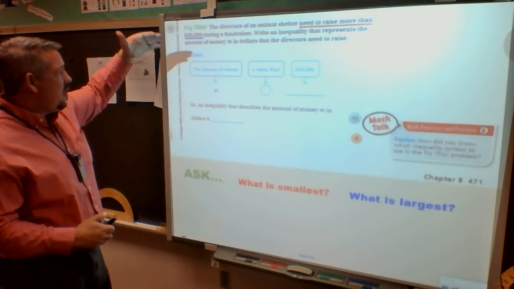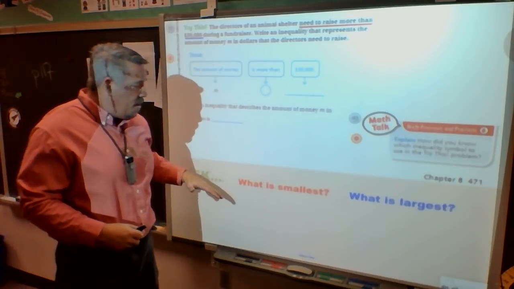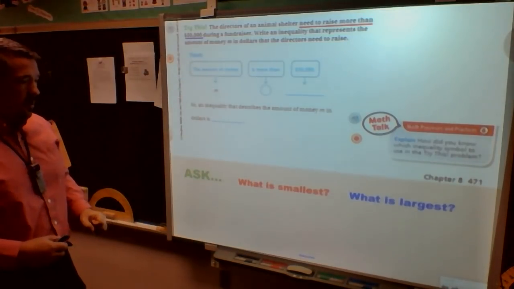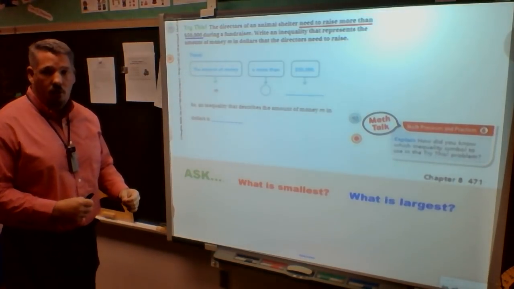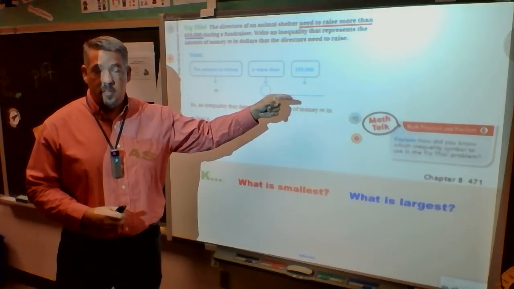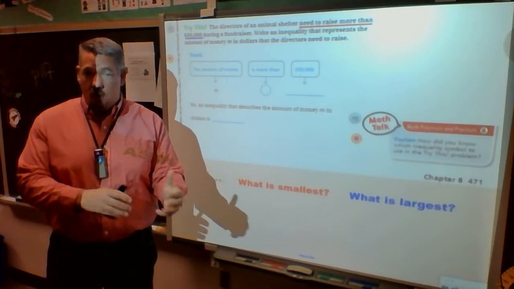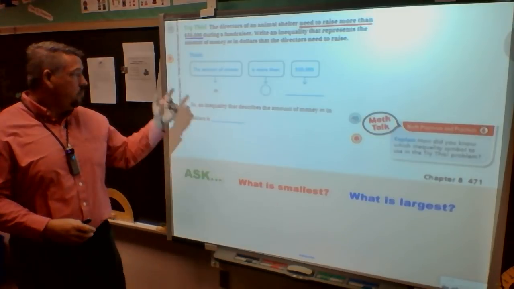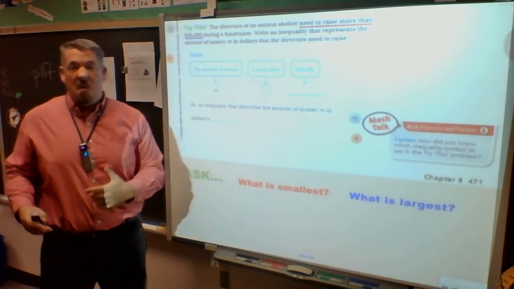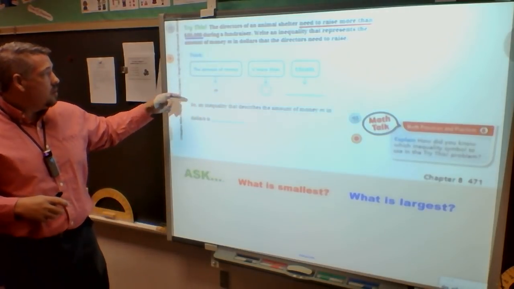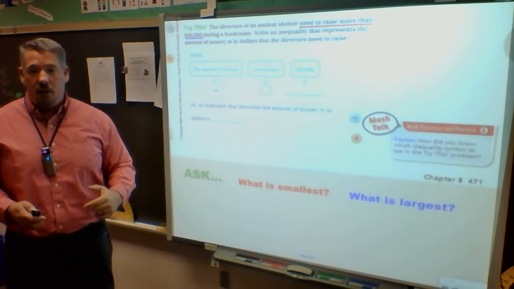$50,000. So I have to think about what it's telling me. I have to ask the questions, what has to be smallest and what has to be largest? Well, the smallest that I can go is the $50,000. I must raise at least $50,000 plus 1. So 50,001 could be an answer. 50 million would make some very happy directors and dogs and animals, but it is a possible answer.